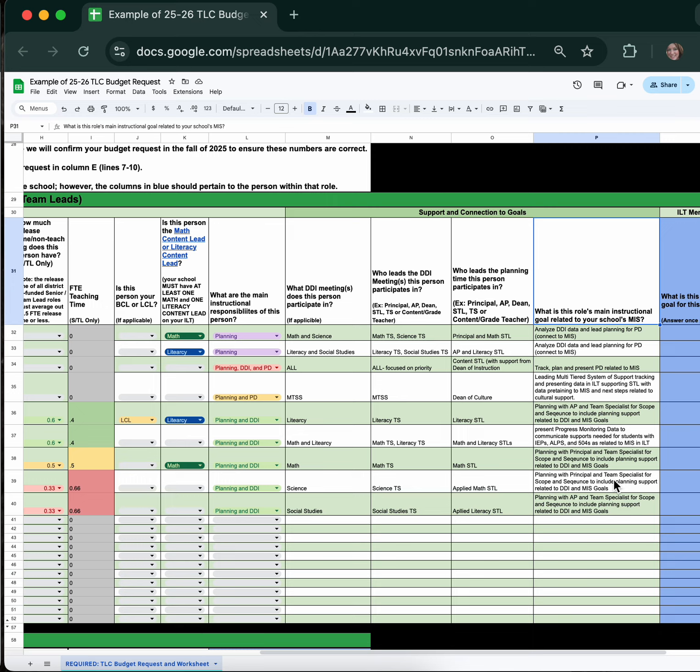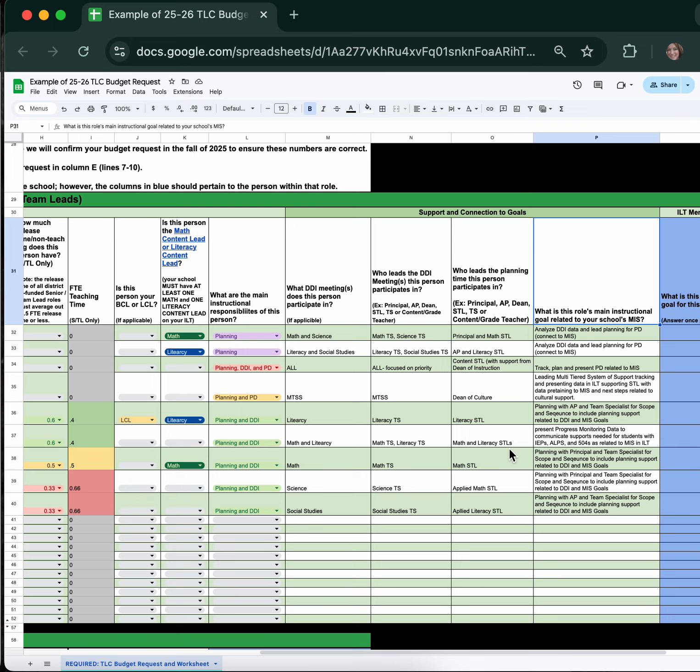for the job during the hiring or transition from this year to the next. This will also help you examine the structure and support you are building around the MIS, which might help you identify if there's anything missing. Step 5, set main instructional responsibilities.